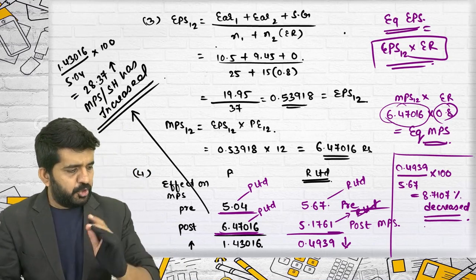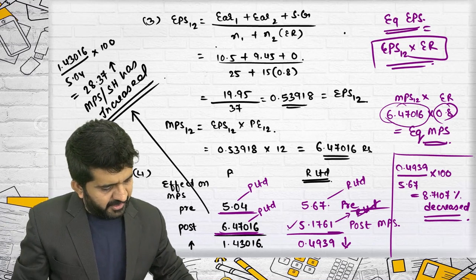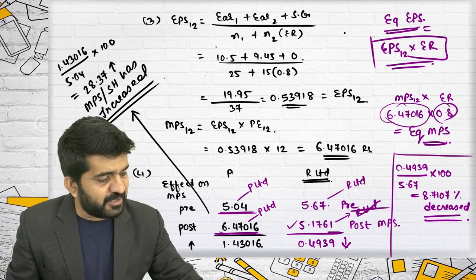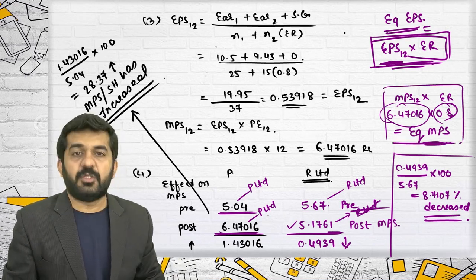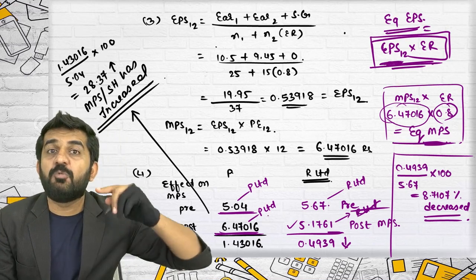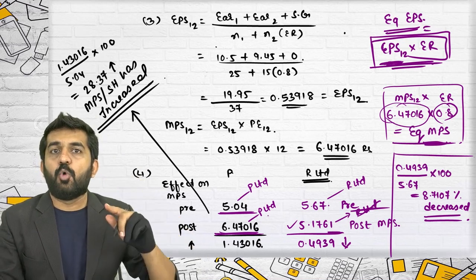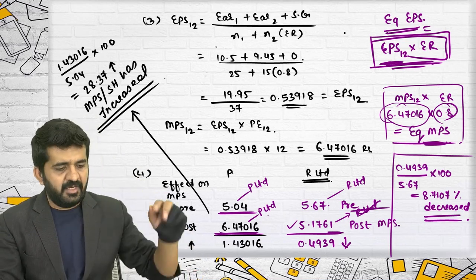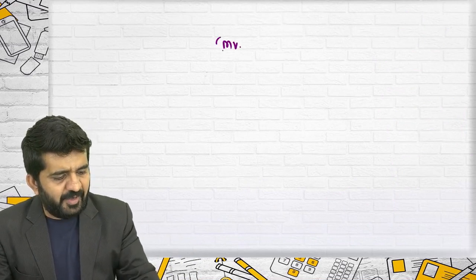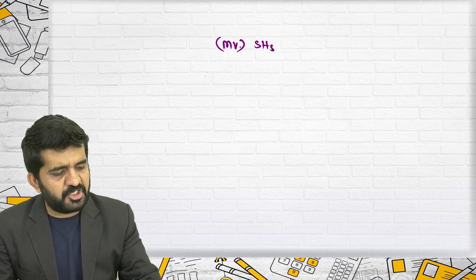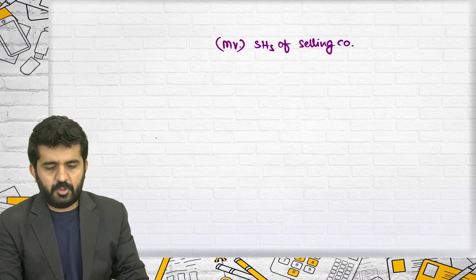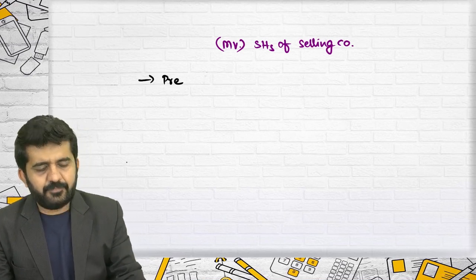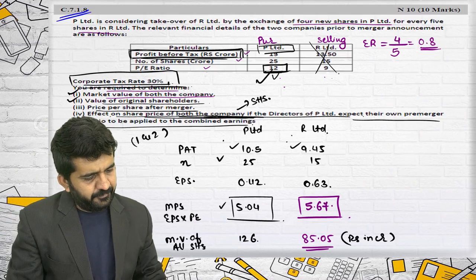Sorry, Stuti, your answer: why should it be multiplied with only post? In EPS also we were multiplying with post. In MPS also we should multiply with post. See, where this equivalent concept comes into the picture is when you want to compare two things. Now I am comparing the market value of shareholders of a selling company. What was their pre-merger holding?